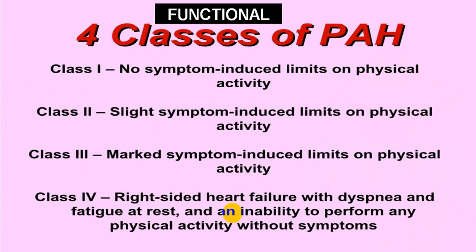How much limitation in physical activity the person has, you classify into class 1, 2, 3 and 4. No limitation of physical activity is class 1, slight limitation class 2, marked limitation class 3, and at rest you get symptoms and signs of right side heart failure plus all the symptoms like dyspnea, fatigue, chest pain, syncopal episodes, etc.